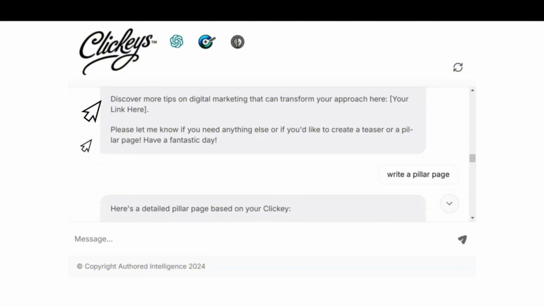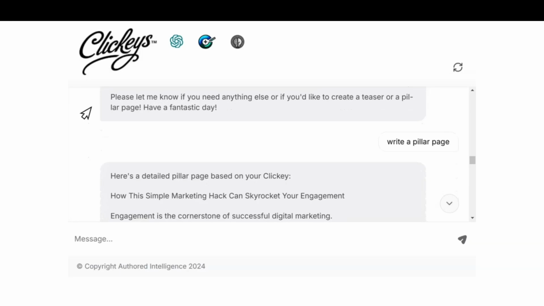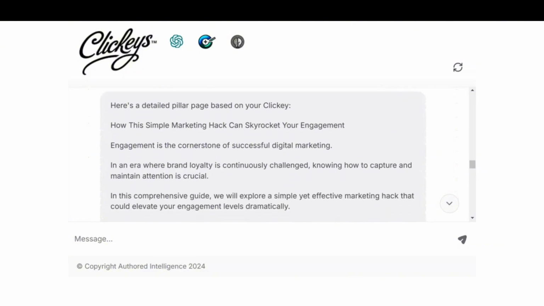It is important to note that this is not the end of the road either. It can lead to upsells and much more. Then it offers the opportunity to take this even further with a pillar page. So we request it. This gives an interesting comparison with the blog post, as it generally provides more detail. So let's look at the differences specifically.